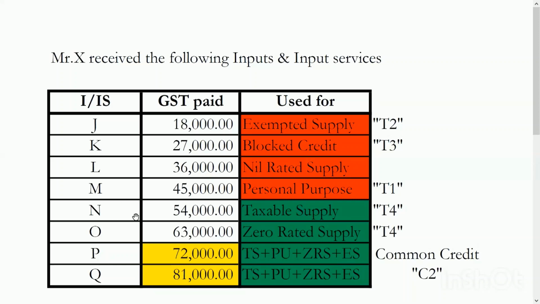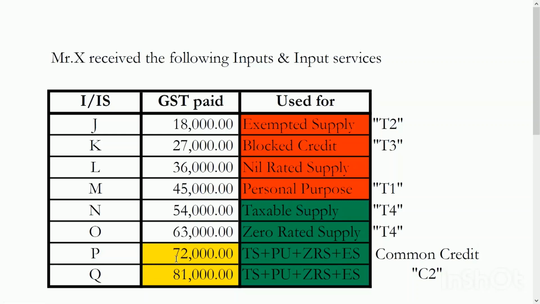Moving on, N, 54,000 taxable supply. O, 63,000 zero rated supply. These too can be claimed fully, that is 100% eligible input credits are the 54,000 and 63,000.